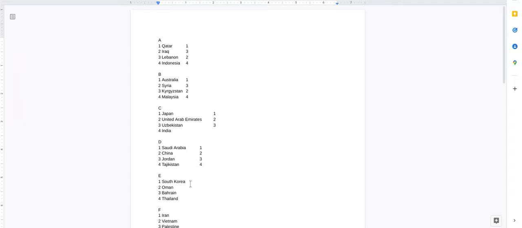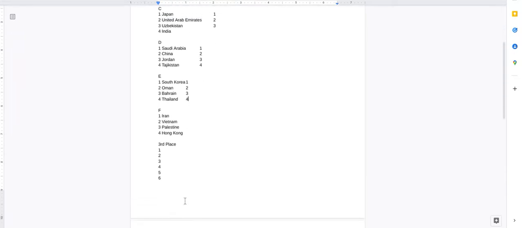South Korea, Oman, Bahrain, and Thailand. South Korea first, but I do think Oman is going to be pretty good. And Bahrain third. Thailand fourth. Iran, Vietnam, Palestine, and Hong Kong. Iran surely wins this. Vietnam second, Palestine third, Hong Kong fourth.